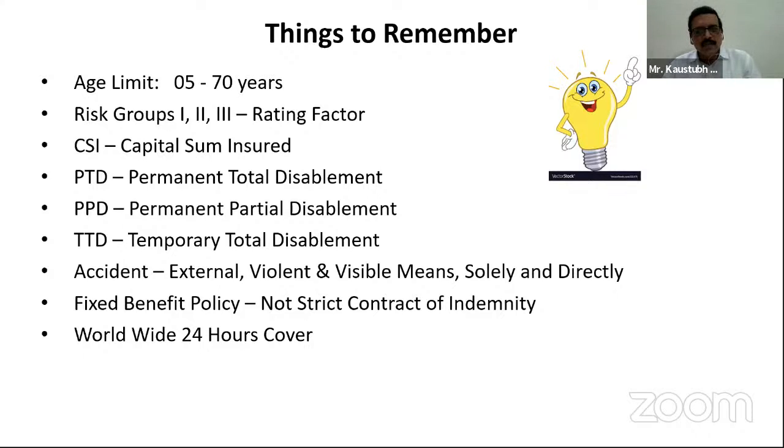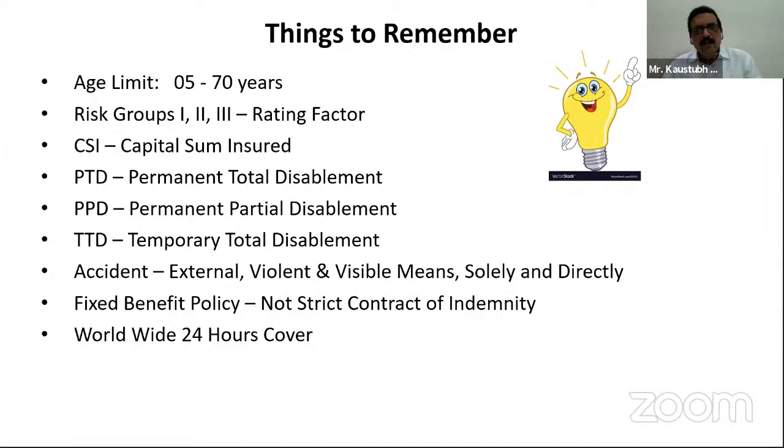His sum insured will be fixed at the time of inception only, wherein generally 72 times his monthly emoluments are calculated. You may say 6 years of annual income, and that will be the maximum sum insured you can opt for. This 72 times monthly emoluments or 6 times annual income is not fixed. It may vary; a person may get more than that, or less.